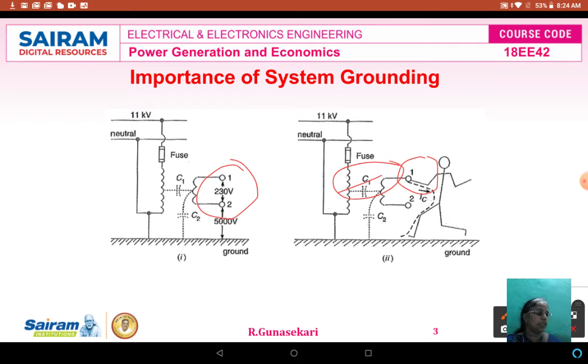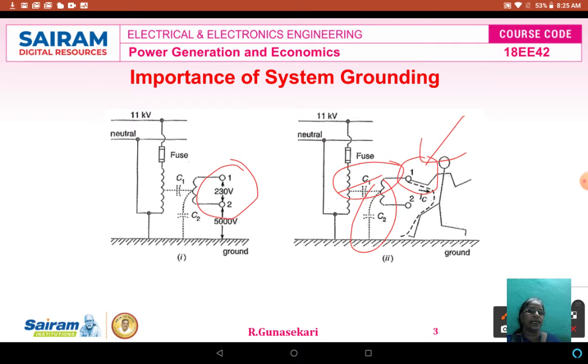C2 is nothing but the capacitance between secondary and ground. These capacitance couplings can produce a high voltage between the secondary lines and the ground. Depending upon the relative magnitude of C1 and C2, it may be as high as 20% to 40% of the primary voltage.